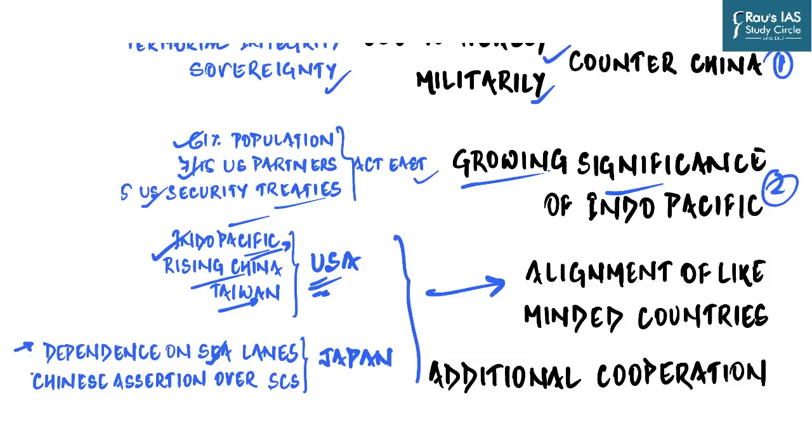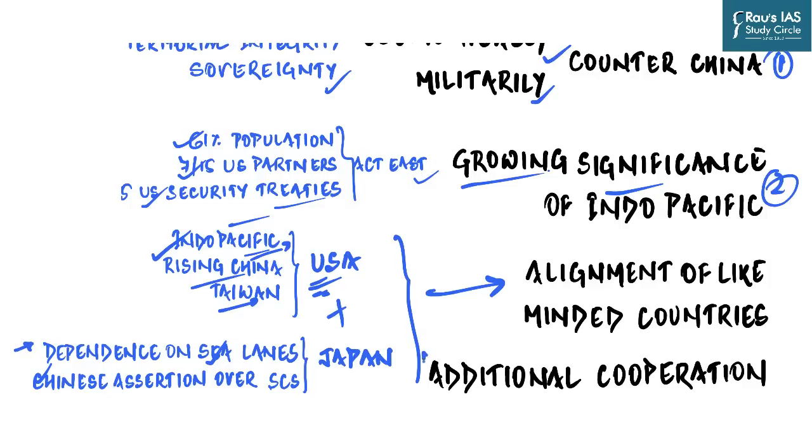Also, we have seen in the last 2 decades how China's assertion of its sovereignty in the South China Sea, as well as Chinese provocations towards islands which are claimed by both Japan and China in the East China Sea, has made Japan wary of China's military buildup in this region. And so, both the US, Japan, and of course India have very strong reasons to come together to counter the rising influence of China. Apart from that, Australia is also worried about the rising influence of China in its backyard.